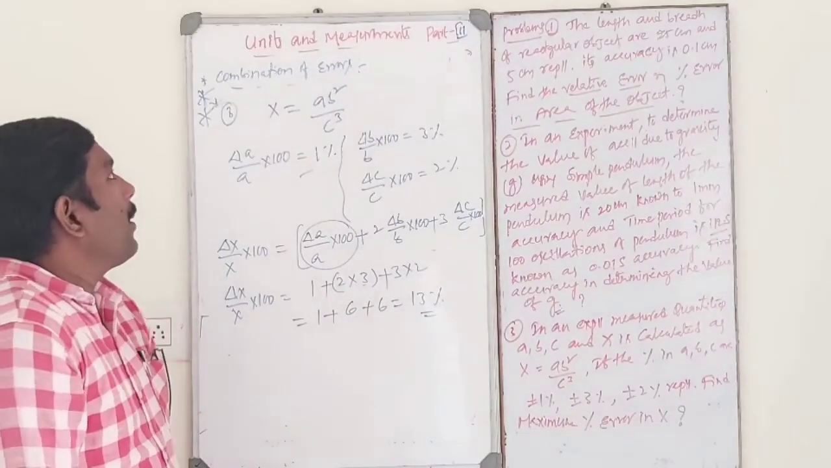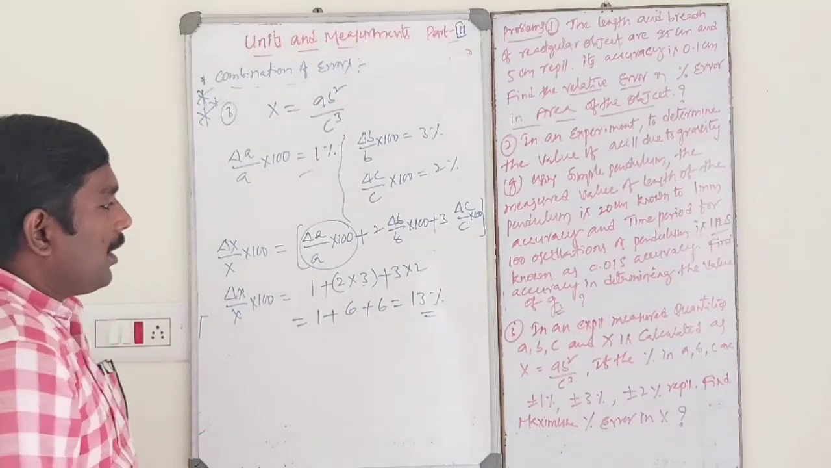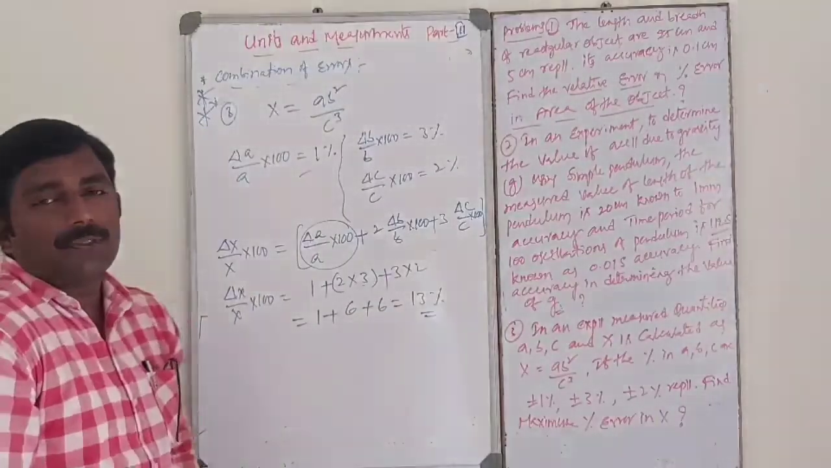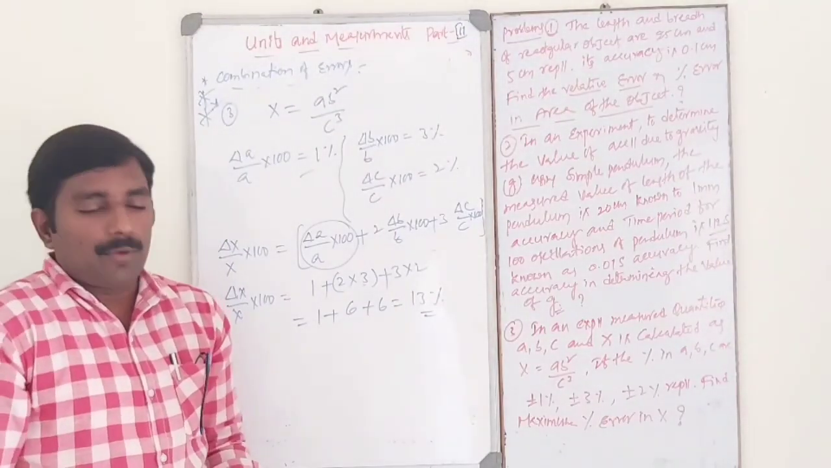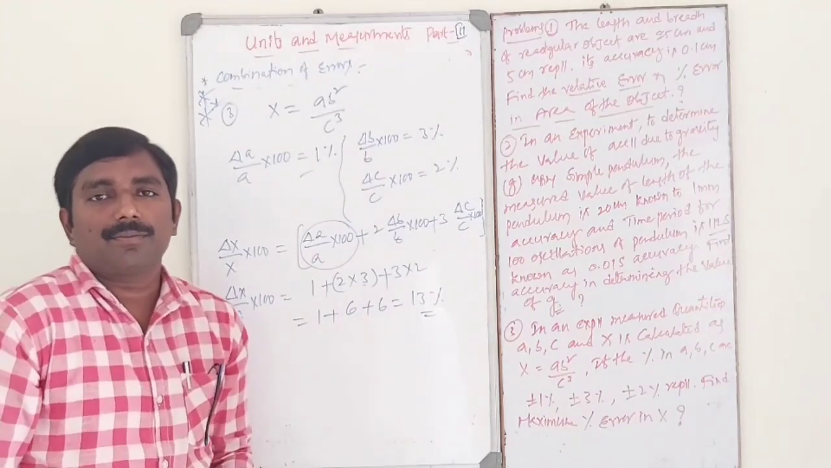This is the final answer, 13%. This is the very most important numerical problem. Now let us discuss some more problems about combination of errors tomorrow. Okay, thank you.